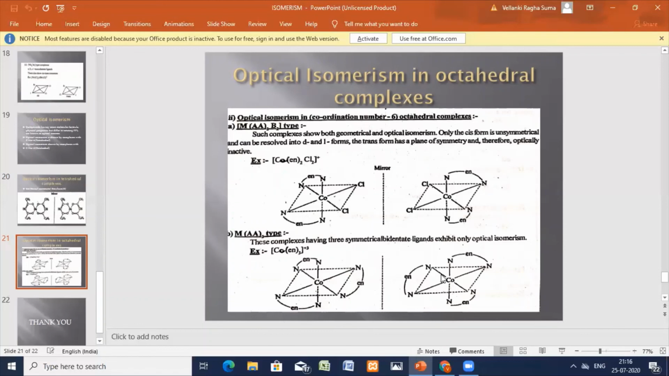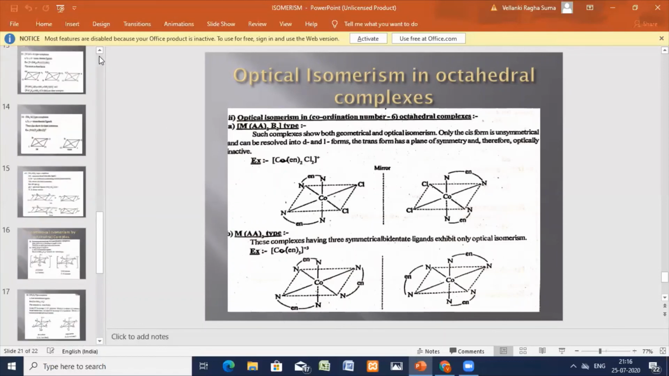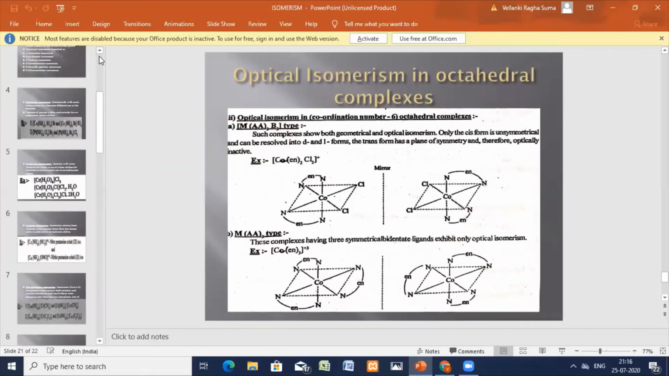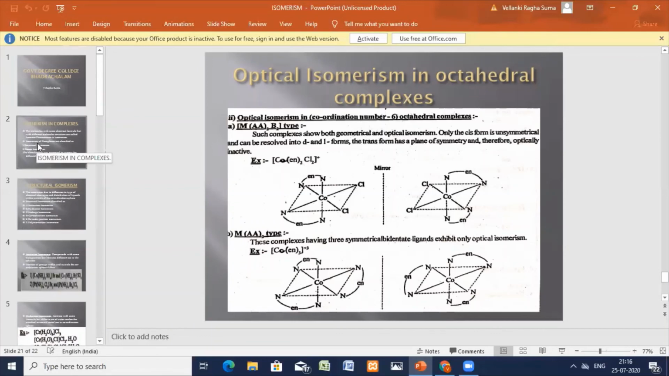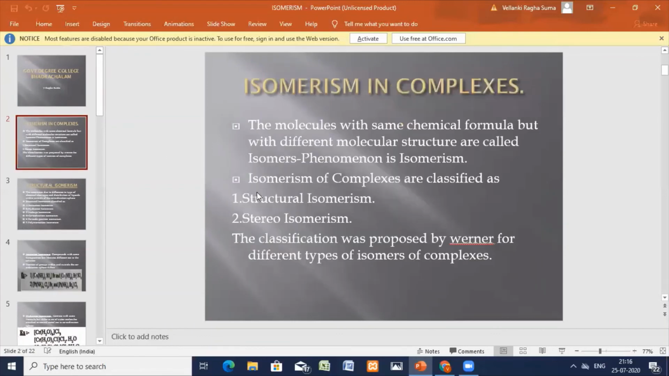So this is about isomerism. Once again, I'm recalling what I have explained. Isomers in complexes: the first is structural isomerism, which has several types: ionization, hydrate, linkage, coordination position, and polymerization isomerism. And coming to stereoisomerism, you have geometrical and optical.